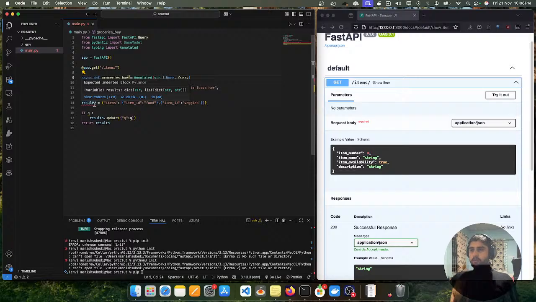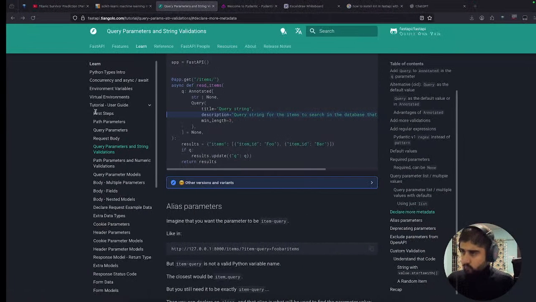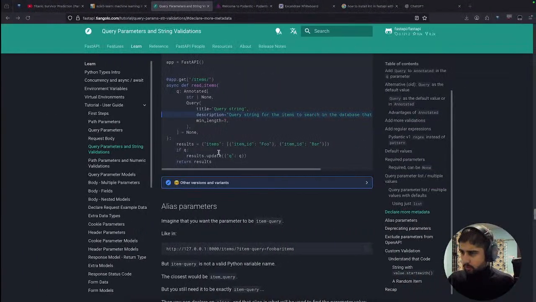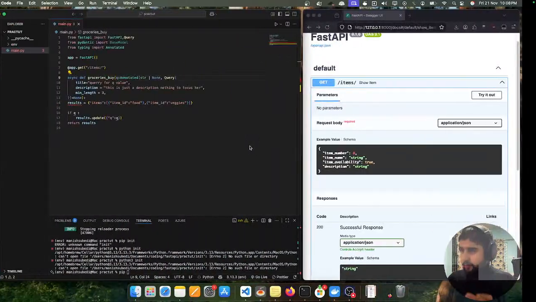Unexpected indented block, variable result, dictionary string command list. I didn't get it though. Maybe I did something wrong here while declaring some stuff.